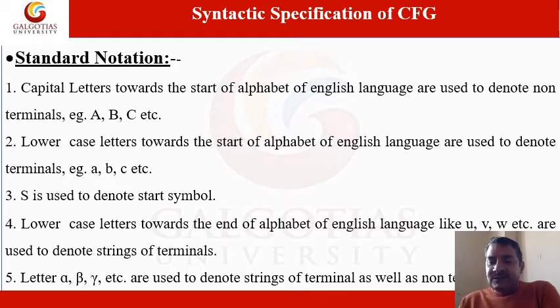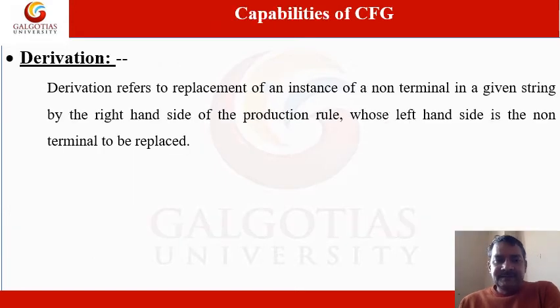If alpha, beta, gamma come somewhere, I will tell you at which position they act as terminals or when they act as non-terminals. We will discuss this while we discuss the notations or the representation of the grammar. This is all about the standard notation of your CFG.